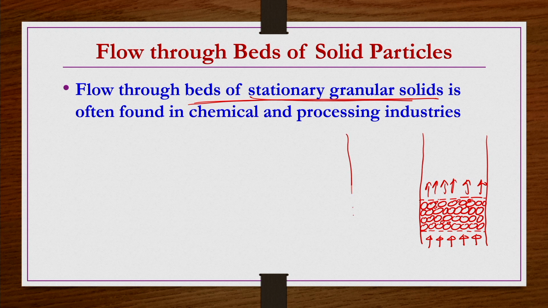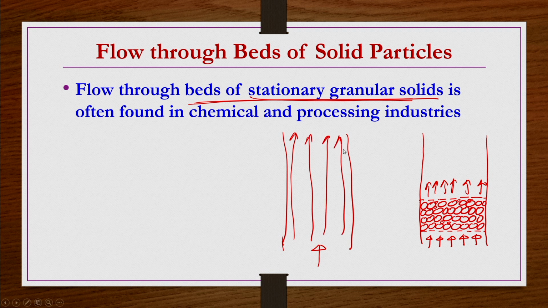In general, if you have a single column like this, the fluid just flows through, and fluid elements travel a distance equal to the length of the pipe or column. But here part of the column is packed, sometimes even the entire column, so let us take only this part packed. Then a fluid element coming here may go from here like this, take this path and go from this corner, or the same fluid element may take this path and come out like this, or go like this.